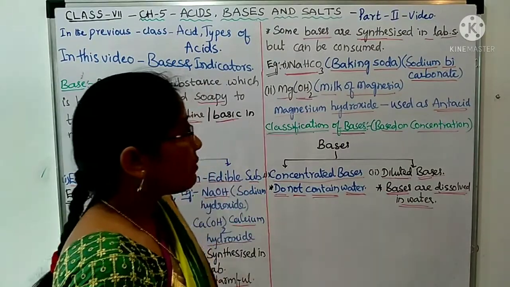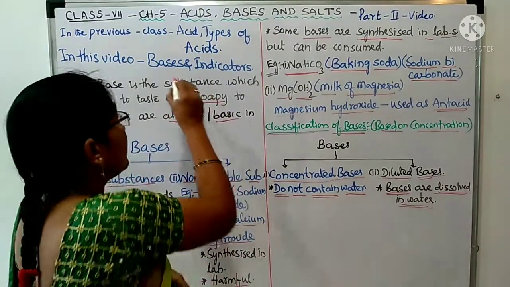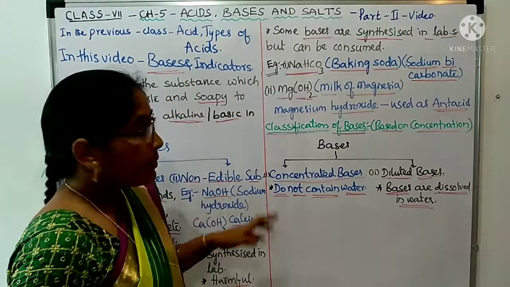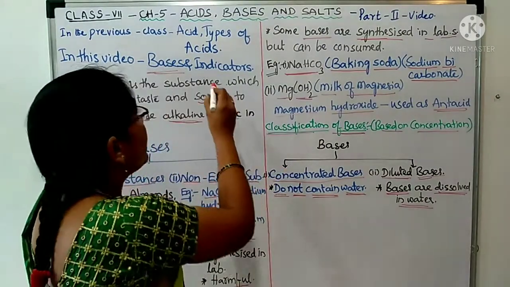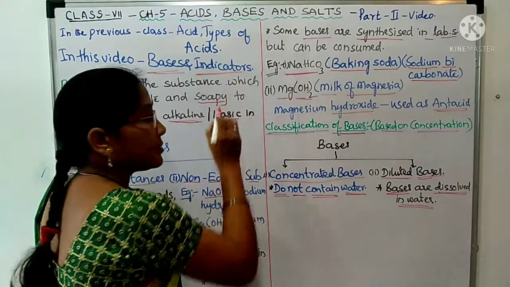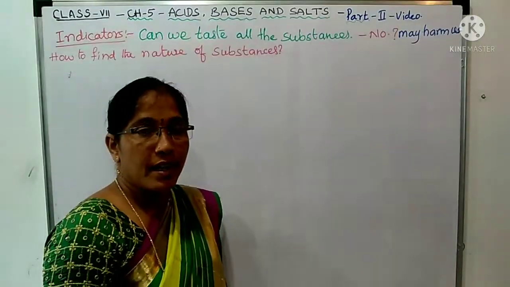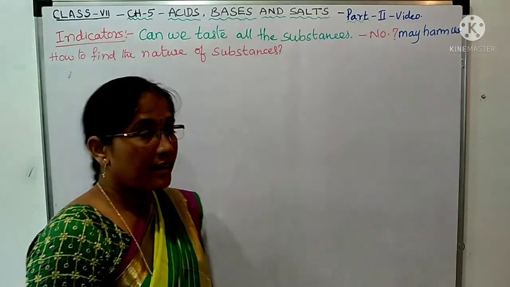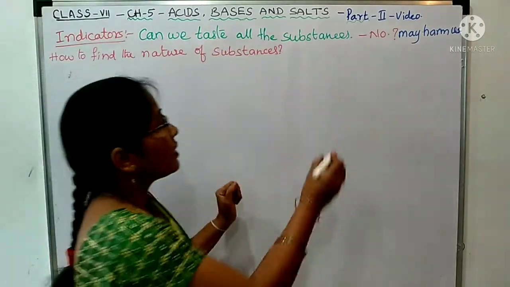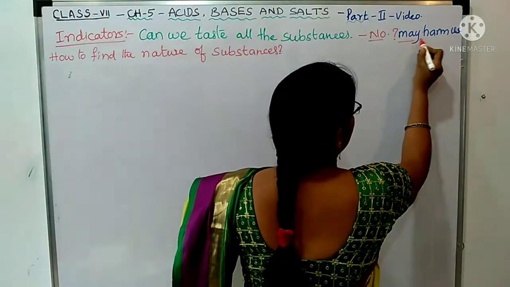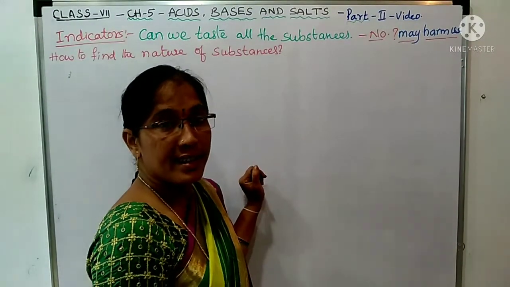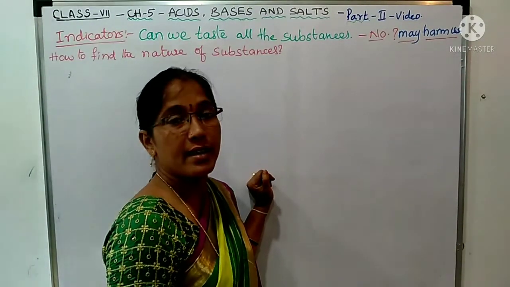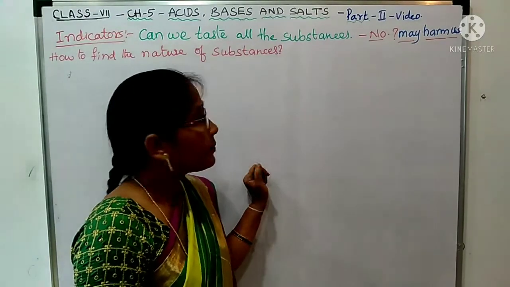Okay. So far what we have learnt? What bases are, we have learnt. And the types of bases also we have learnt. Now we will see what are indicators. Can we taste all the substances? No. Why? Because they may harm us. Some substances may be harmful. That is the reason we should never taste the substances.